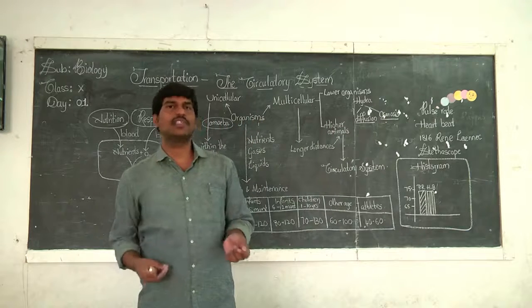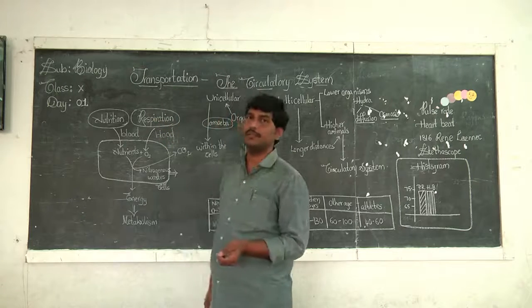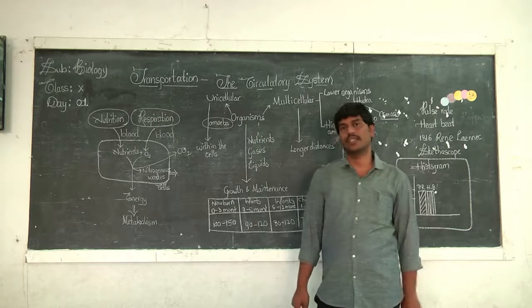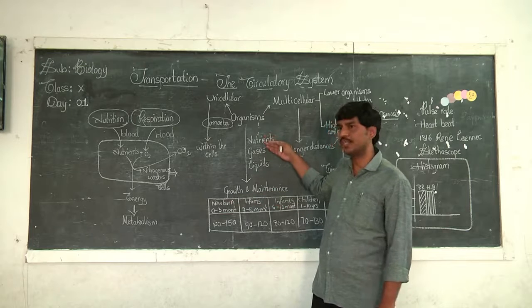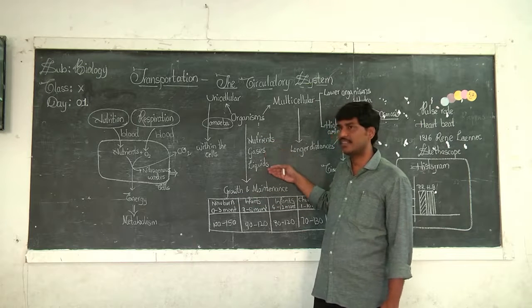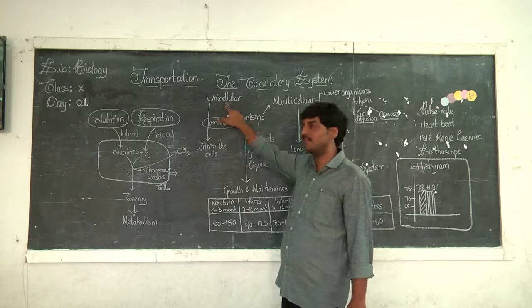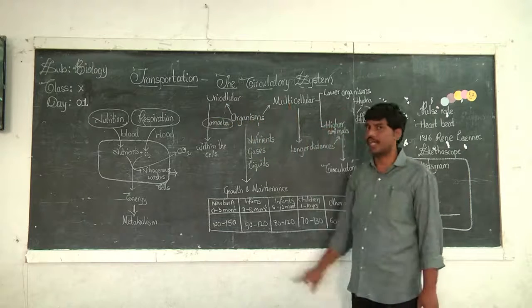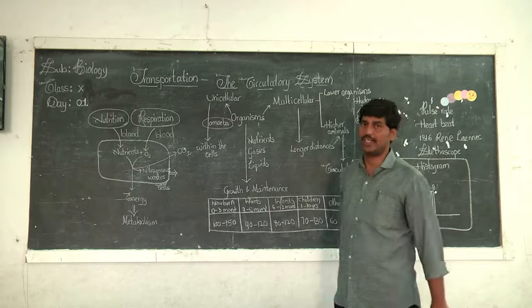A few of our cells may be damaged or destroyed, and once again they should be repaired and brought back to the normal condition. All these things are brought about because of the nutrients, gases and liquids. Whether they are unicellular or multicellular organisms, these materials are required for their growth and maintenance.